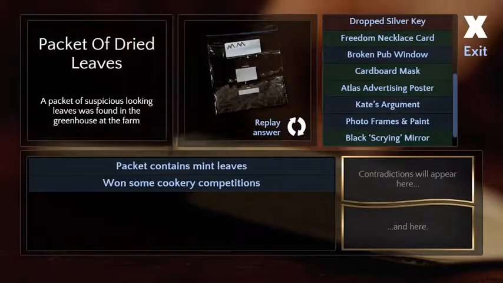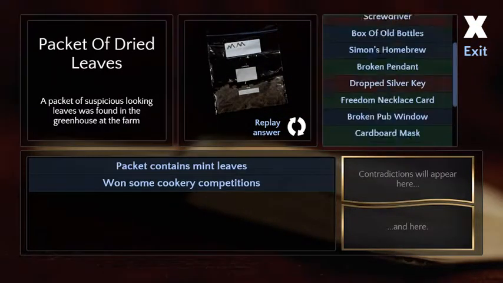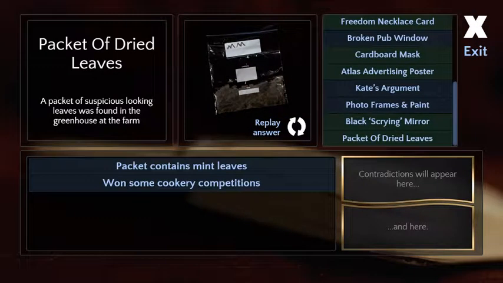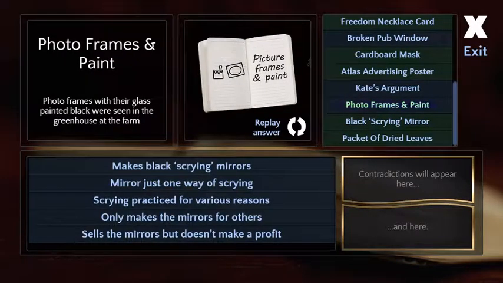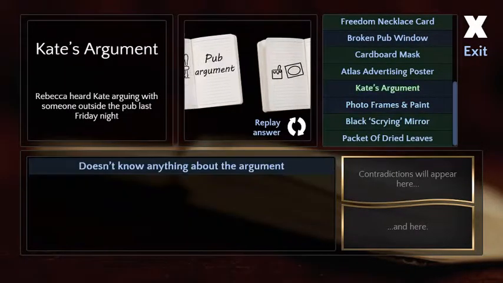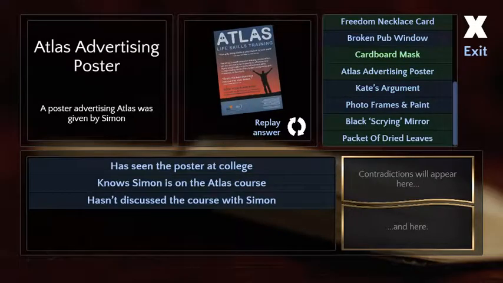Alright. He won the Great British Bake Off. By James. It had a lot of mint in it. Mmm, delicious mint.